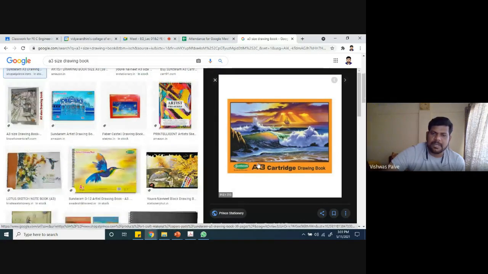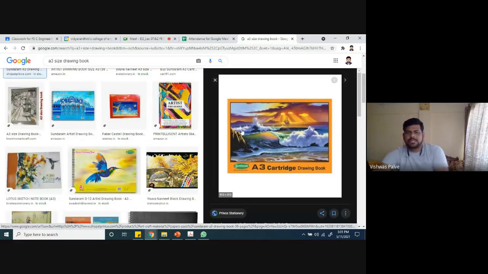It's not compulsory, but if you get it, because in most cases you will get this book only. This is a very commonly available book. Wherever you go to purchase this book, it will be available. And on Amazon, I think, if it is available, please check. You can purchase it online also. If it is not available, go to a local stationery shop, you will get it.